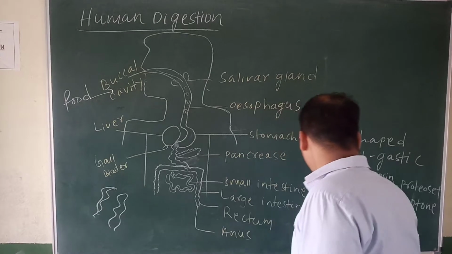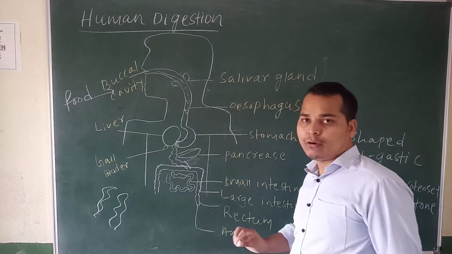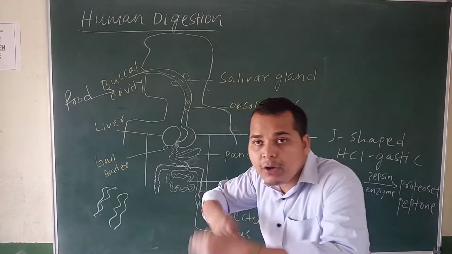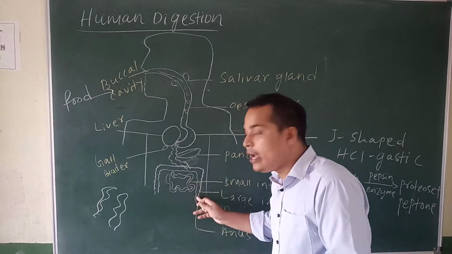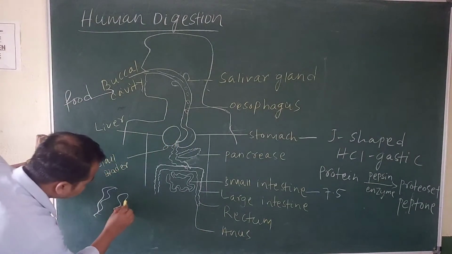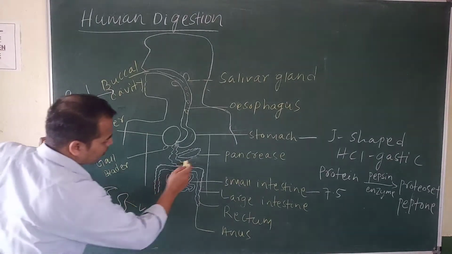Okay, so the small intestine is 7.5 meters in length. See how it is coiled, semi-coiled. It has finger-like projections called villi.